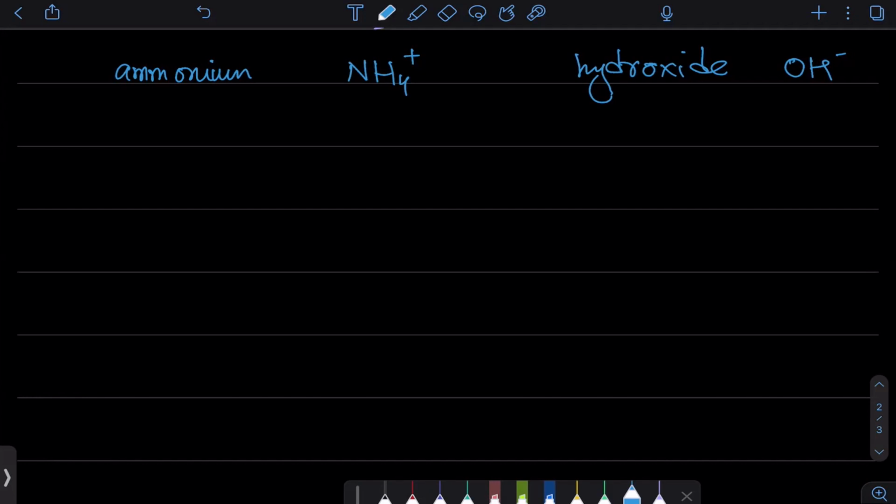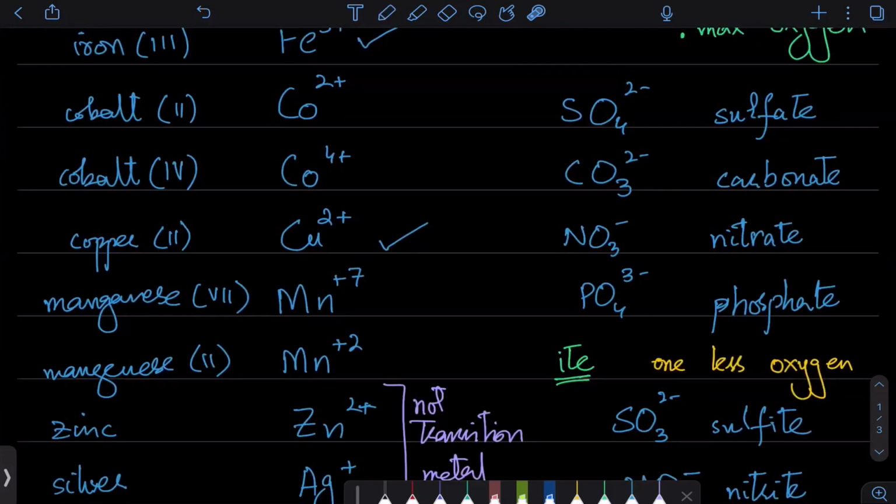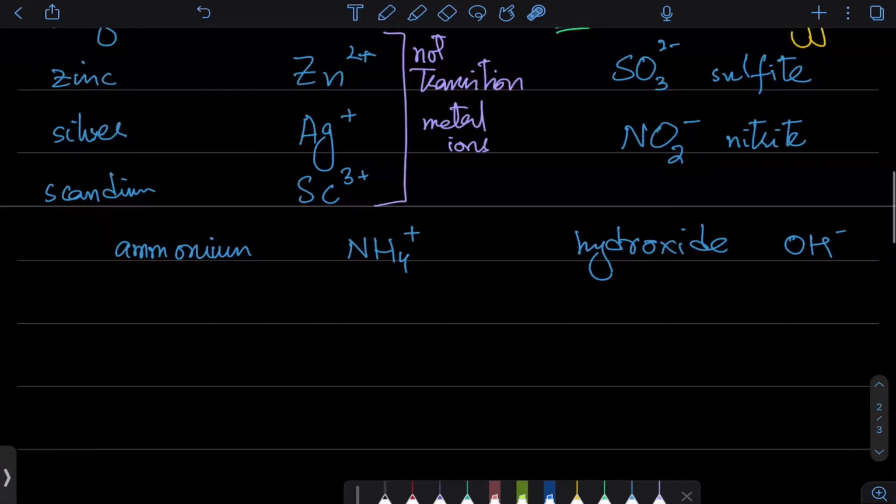So हमारे पास total ये, we have 7 ions. 1, 2, 3, and these 4. So these are the ions that you need remembering, that you need to be able to recall. But then there are some which you can identify. वो आपको नाम याद करना जरूरी नहीं है.